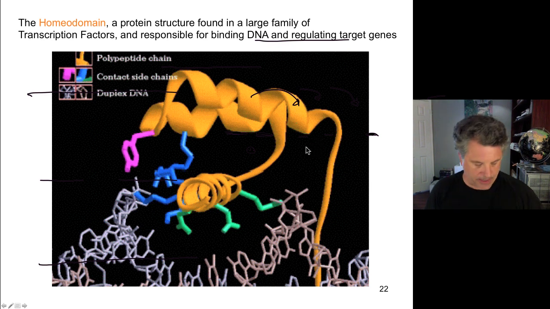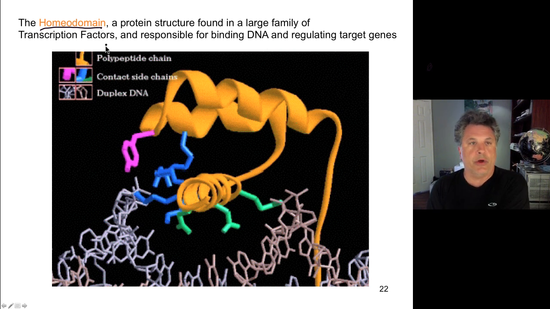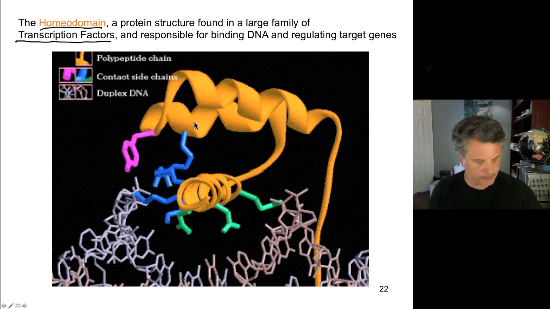So let's take a specific example. What I'd like to talk about is a family of proteins called the homeodomain proteins. These are encoded by genes called the homeodomain or homeobox genes. Homeodomain proteins are transcription factors, and a part of their protein sequence forms a particular structure called a homeodomain structure, in which the protein folds into a characteristic shape containing 3 helices.